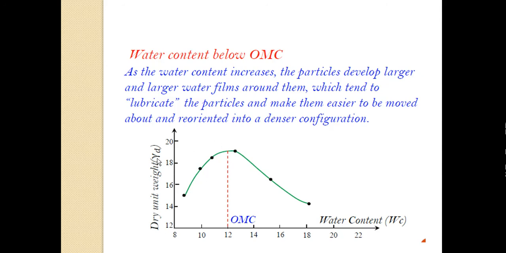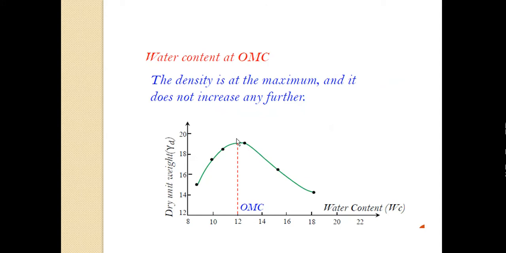Next, water content at OMC, that is, at optimum moisture content. The dry density is at the maximum and it does not increase any further at this point. When the water content has reached OMC, the dry density is maximum and it does not increase any further.